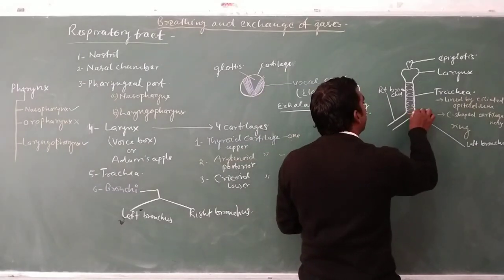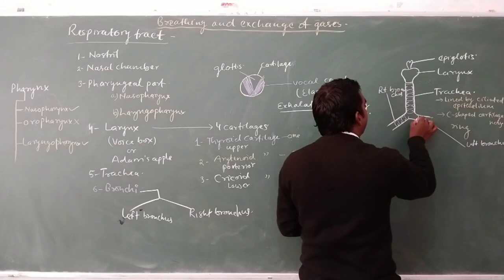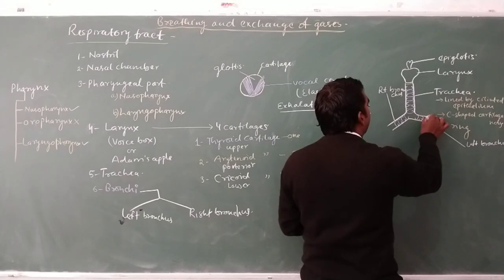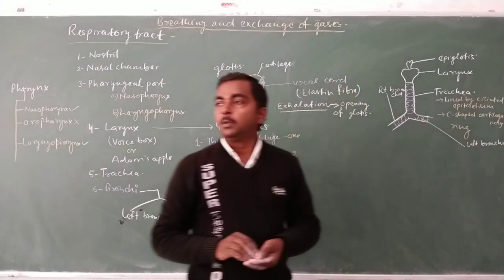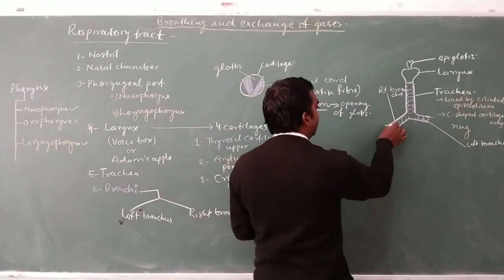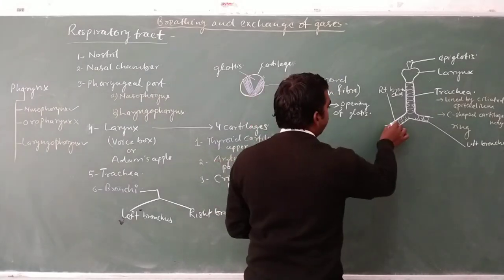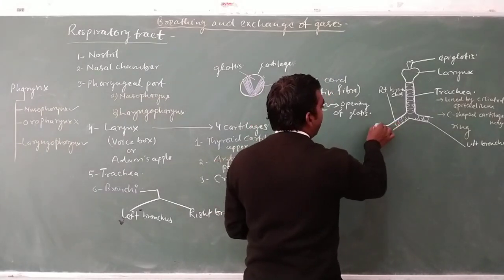So we will also represent the C-shaped cartilaginous ring in the bronchus region. And here it also prevents the collapsing of the wall of the bronchus. Each bronchus is again divided into the next branches, which are known as secondary bronchus.